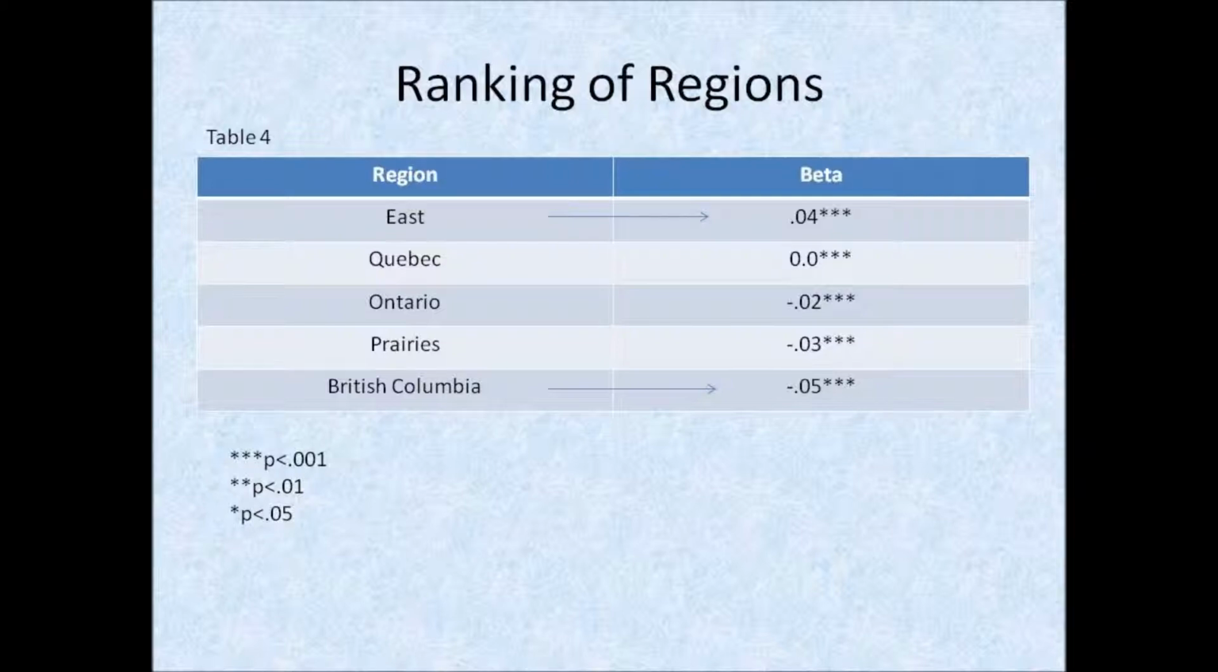Significantly, the beta values recorded in Table 4 show that a 1 standard deviation unit increase in the chance a respondent is from the East increases that respondent's support for social welfare by 0.04 standard deviations from the mean, whereas an increase in the chance a respondent is from BC decreases that respondent's support for social welfare the most, by 0.05 deviations from the mean.